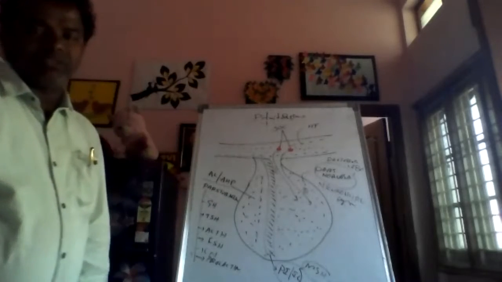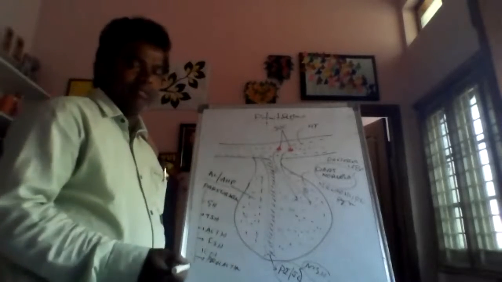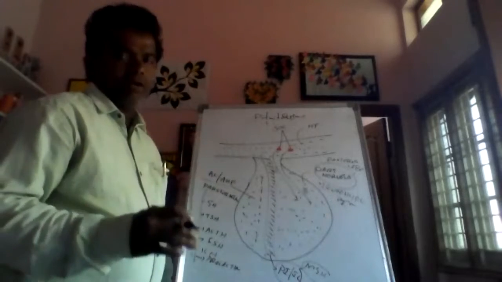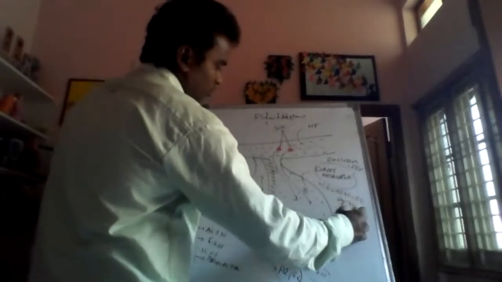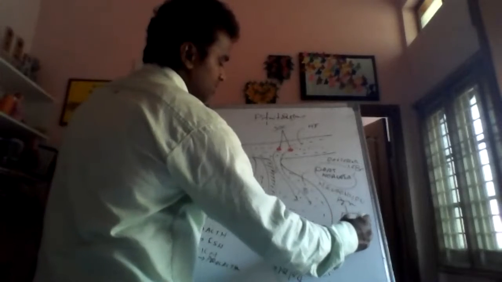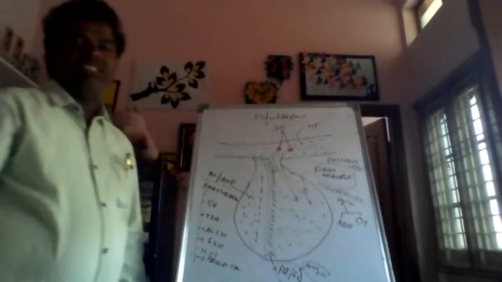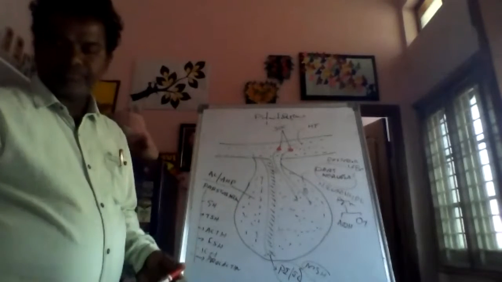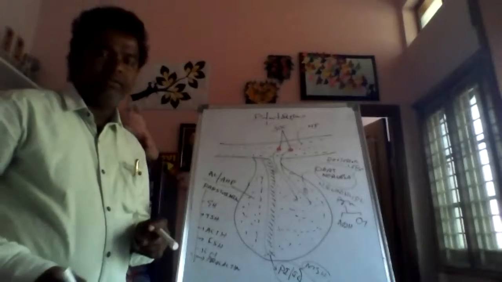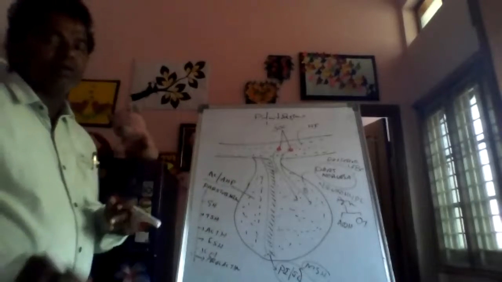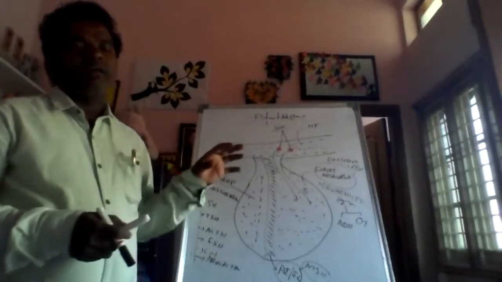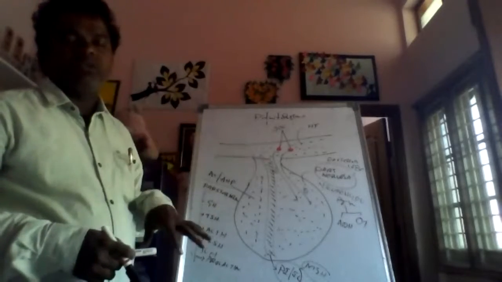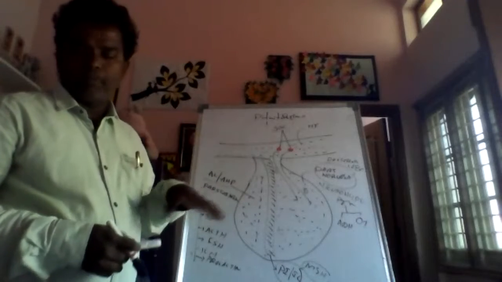In the middle lobe, only MSH. And the neurohypophysis, the posterior lobe, does not secrete but only stores and releases. What are the hormones? Two hormones are there. One is ADH, the second one is oxytocin. This is the diagram of the pituitary gland. Okay, now this diagram is compulsory. You must draw the diagram and the parts also, and you must imagine what hormones are secreted from the different types of lobes.